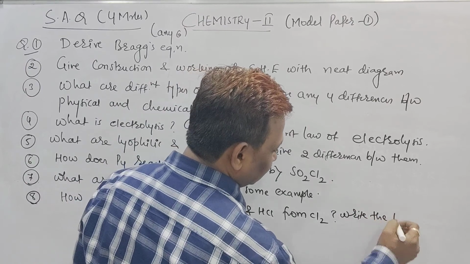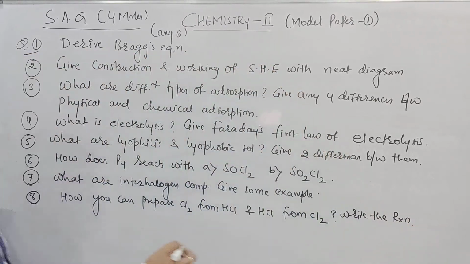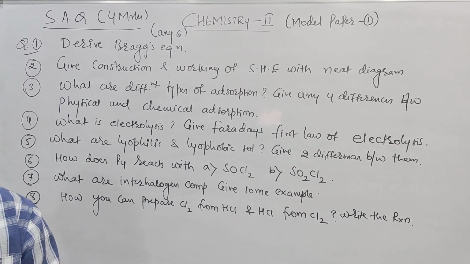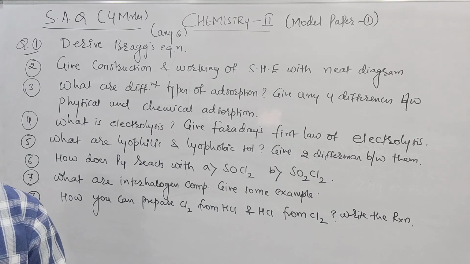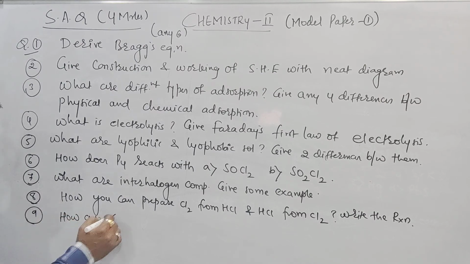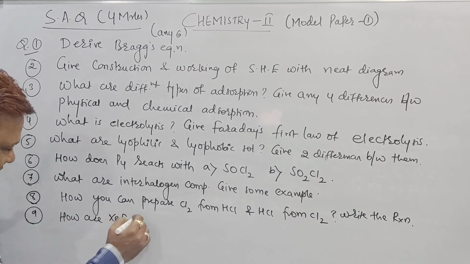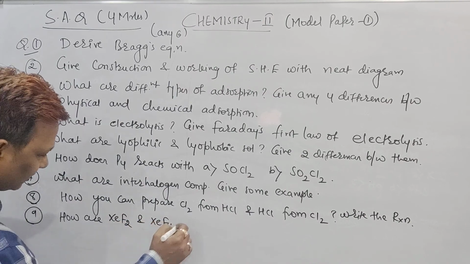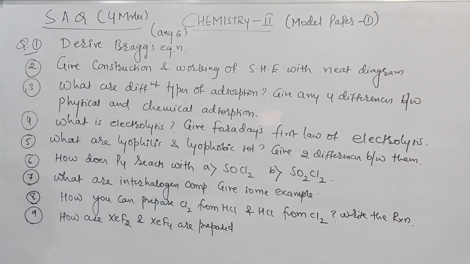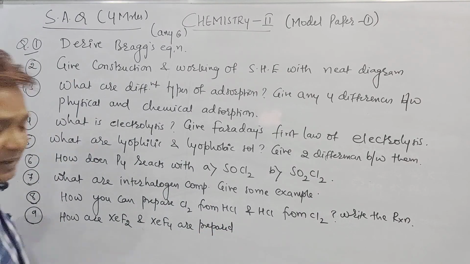Write the reactions. How many SAQs are over, beta? Till now 8 SAQs are over. We have to write 12 SAQs, and out of 12 they are asking us to write any 6. Next one, how are XeF2 and XeF4 prepared? Give their structures. Means preparation of XeF2 and XeF4, and give their structures.